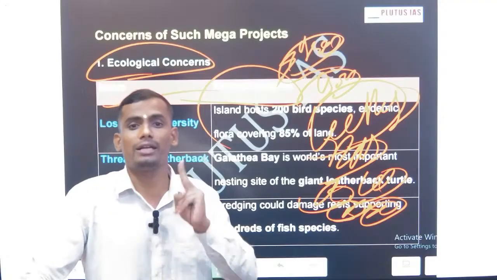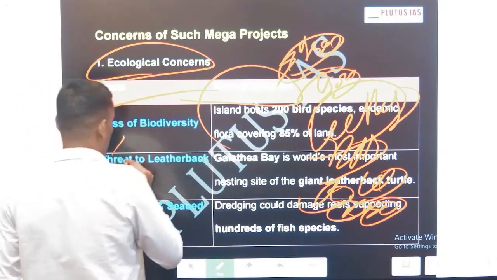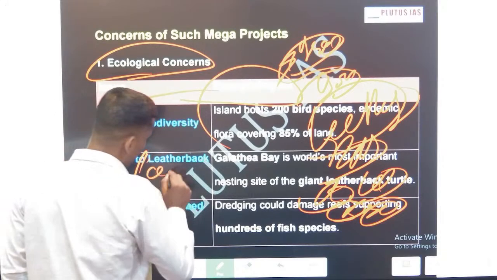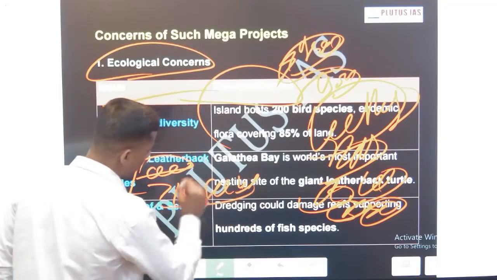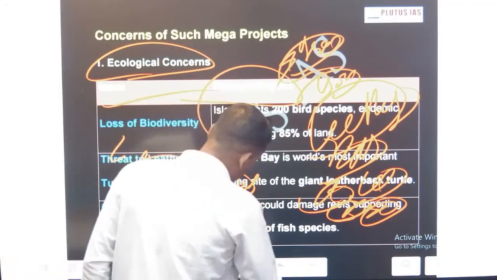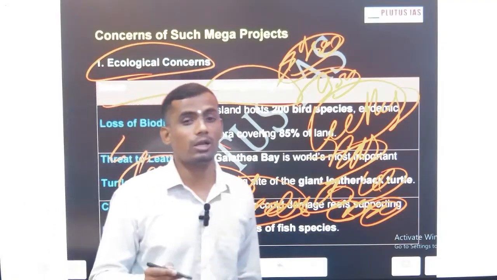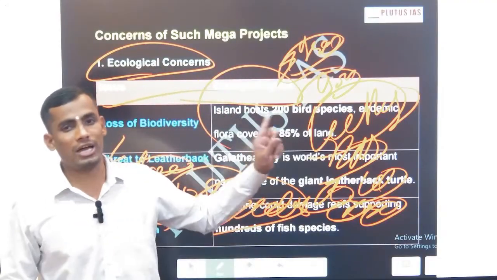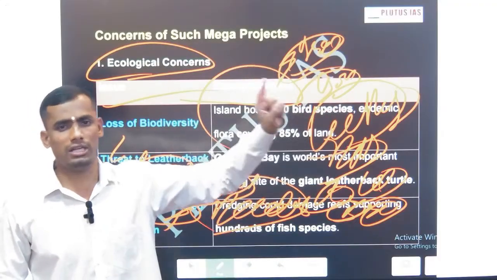The second will be deforestation. Just imagine, if you want to develop around 110 square kilometers of the Greater Nicobar Island, and you are developing the infrastructure, you have to cut the trees. We have seen the consequences of deforestation in our Char Dham project, the flooding happening in Himachal Pradesh and Uttarakhand, the recent example.